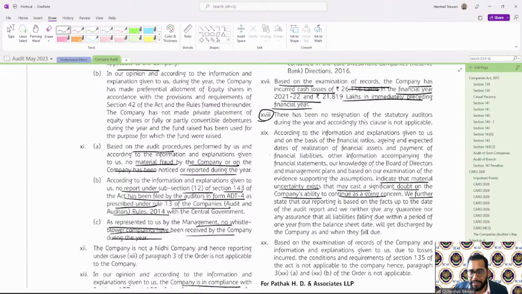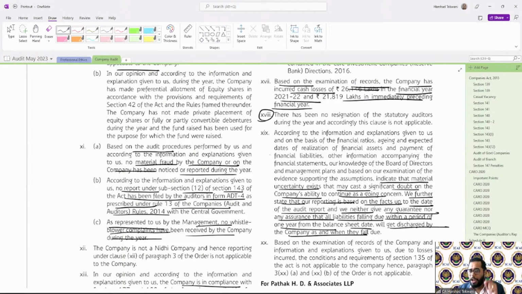We further state that our reporting is based on the facts up to the date of the audit report, and we neither give any guarantee nor assurance that all liabilities falling within a period of 1 year from the date of the balance sheet will get discharged by the company as and when they fall due.